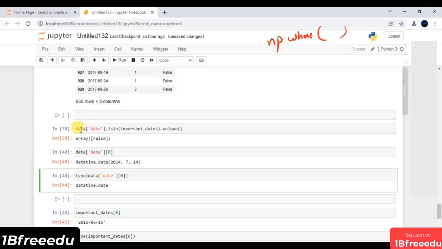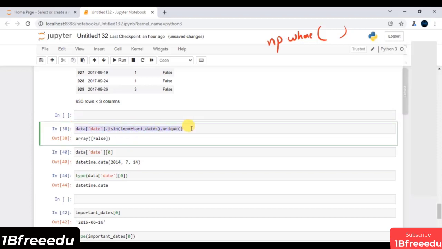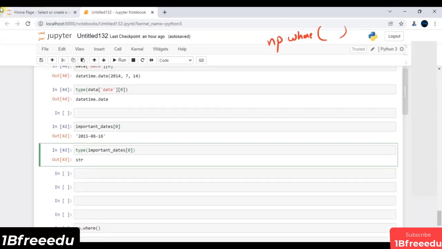And this is the reason why we are not getting any important dates over here, because it says you do not have any important date, since you are just getting all the values as false.